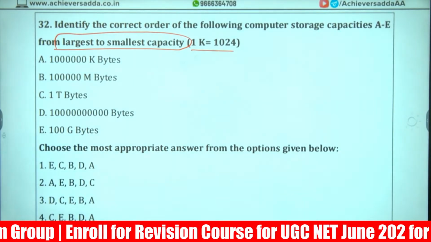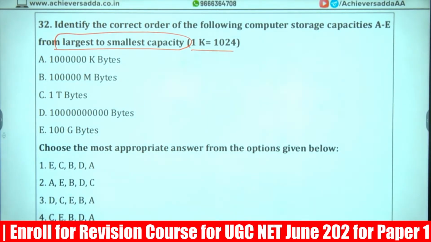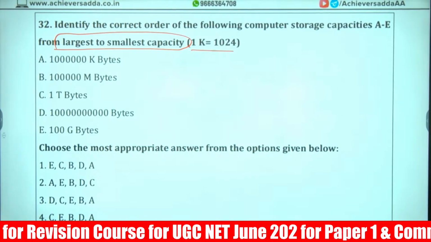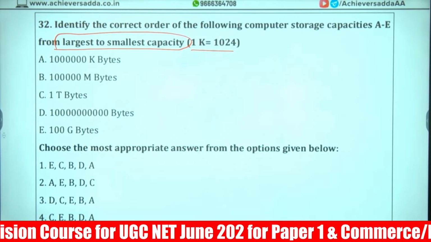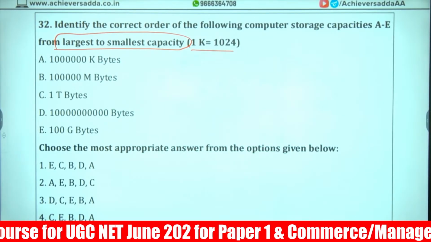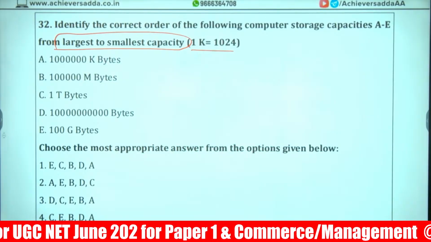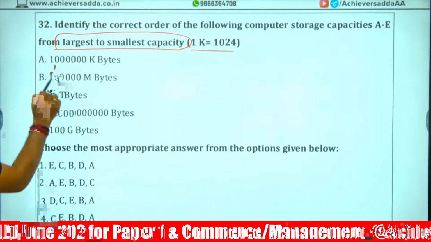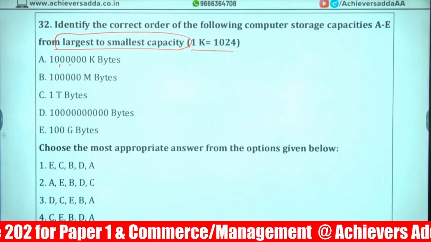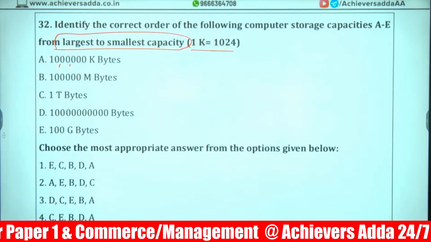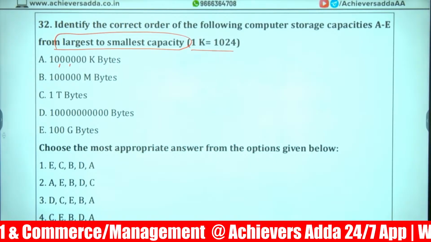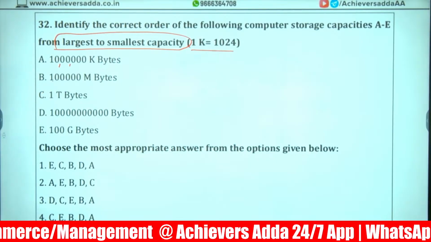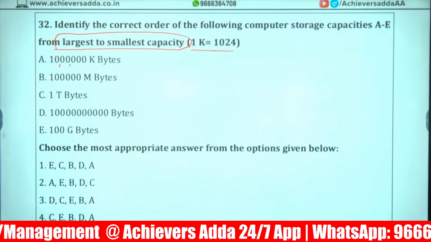Now let's try to solve the questions. We'll solve minimum 3. Here, how much? 10 lakh KB. And 1 lakh MB. 1 TB.